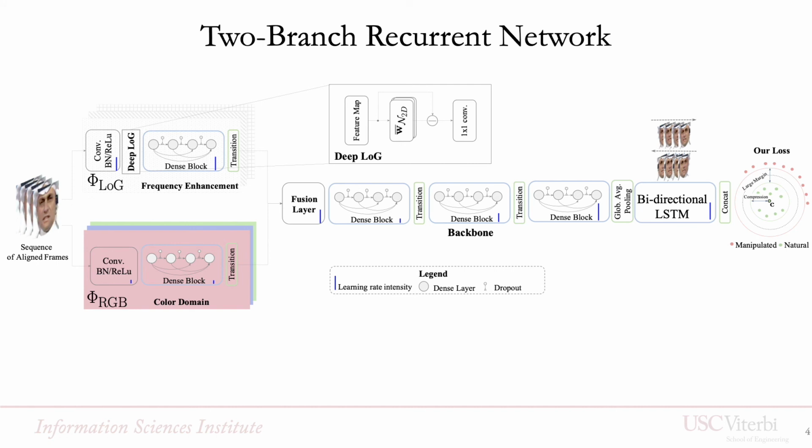The two branches are fused using one-by-one convolution with two different groups, so that each group is specialized for each branch. The backbone of the network is based on three DenseNet blocks and uses dropout to avoid overfitting. The temporal dimension is reduced using a bidirectional LSTM, which is supervised through a new loss formulation.